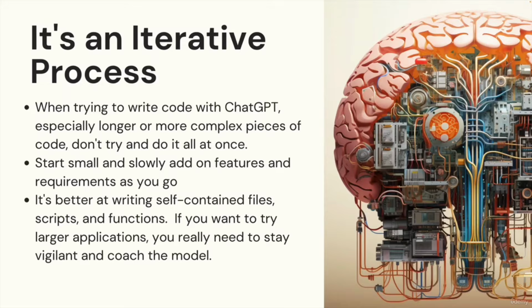And the first thing to keep in mind is that it is definitely an iterative process, especially if you're trying to write longer things. I already touched on this in the previous video. It doesn't work very well if you just tell it to write you an application. It works much better if you go slowly. You give it some context at the beginning: I'm trying to build this application. Here's the tools I want to use. Can you write this one piece first? Can you write this one route? Can you create the HTML for this one view? And then you can build it up as you go. And I'm going to show an example of that.